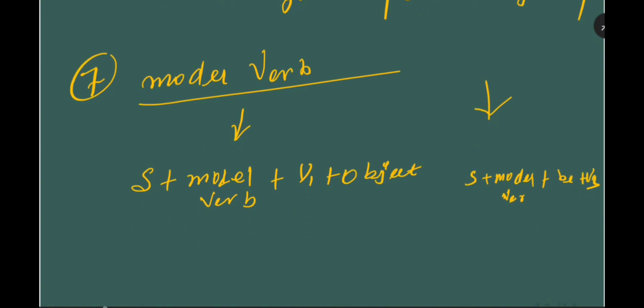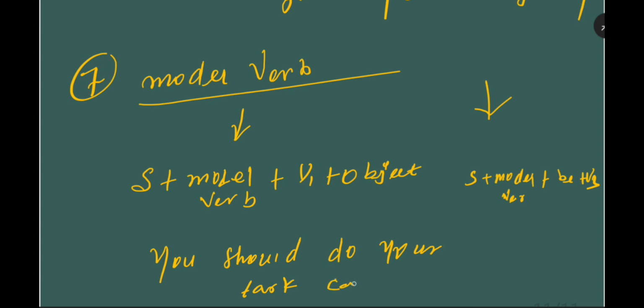For example, you should do your task carefully. Okay, this is what? Active form. You is the subject, should is the modal verb, and do is verb 1, and your task is an object.